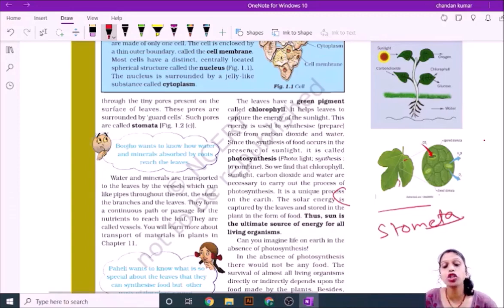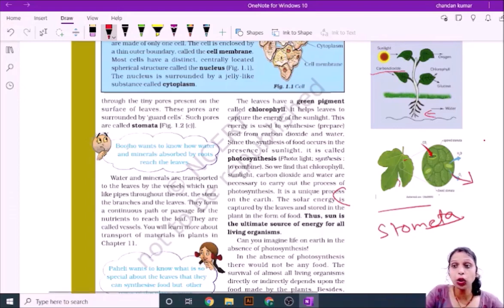It absorbs the carbon dioxide through the air and releases oxygen, and the water and minerals are taken by the root, and chlorophyll is already present on the leaf, and carbon dioxide is taken by the leaves. In presence of sunlight, all the chemical reactions happen, and by the process, carbohydrate and oxygen are released, and this process is called photosynthesis.